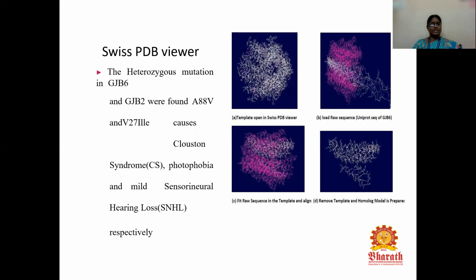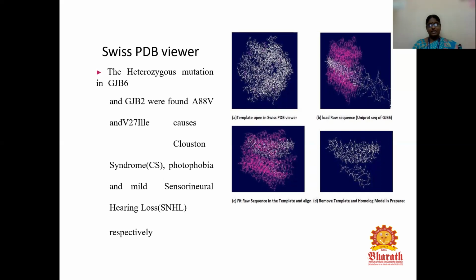In this diagram, you can see the Swiss PDB viewer on the right-hand side. The heterozygous mutations in GJB6 and GJB2 were found, known as A88V, and some mutations cause Clouston syndrome, pachyonychia, and mild sensorineural hearing loss, respectively.